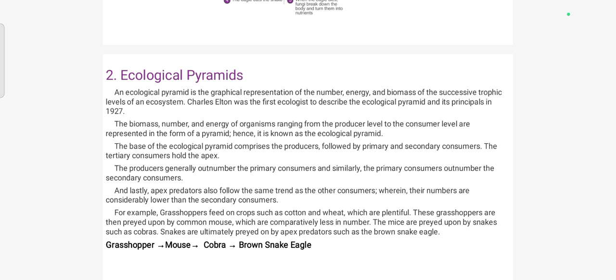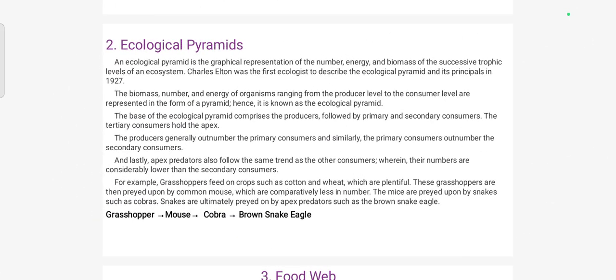So next we are going to learn the types of food chains. There are three main types. One is the grazing food chain, which starts from plants, goes through the herbivores, and ends in carnivores. Then the predator food chain, in which an animal captures and devours another animal.